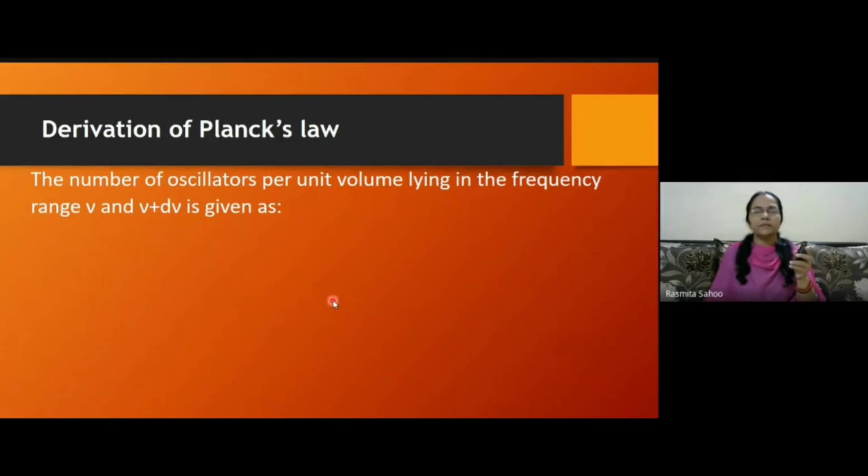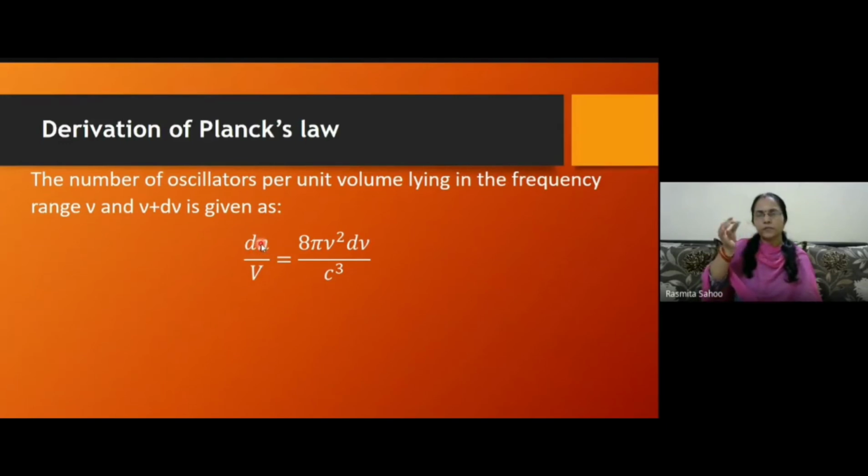And that expression is given as: if dN is the number of oscillators present in between the frequency range ν and ν plus dν, and V is the volume, that is given as dN by V, and using the density, we can get it as 8πν² dν by c³.